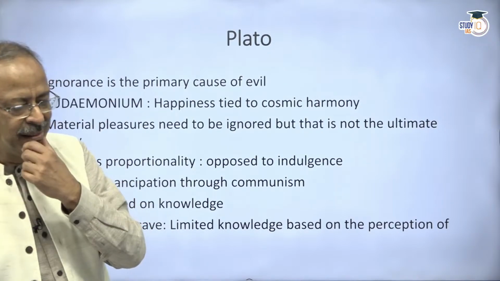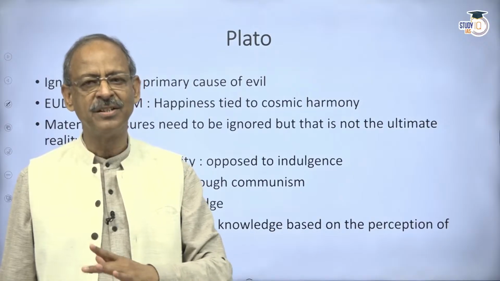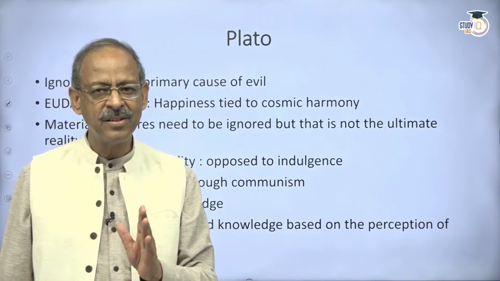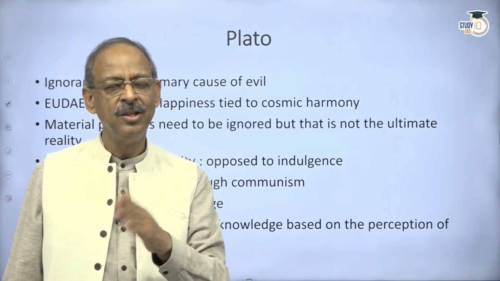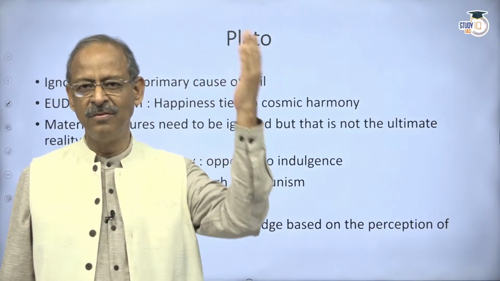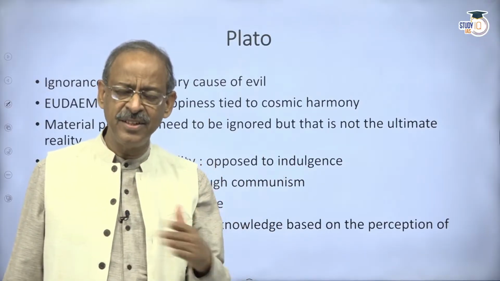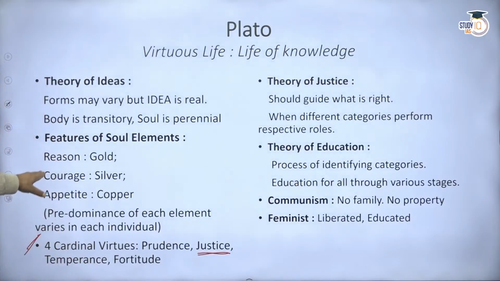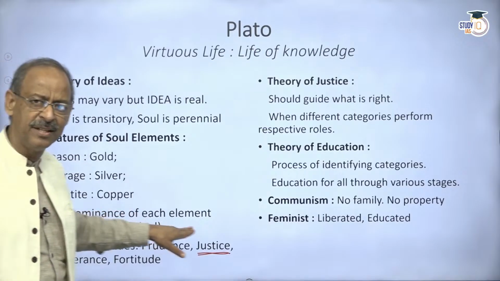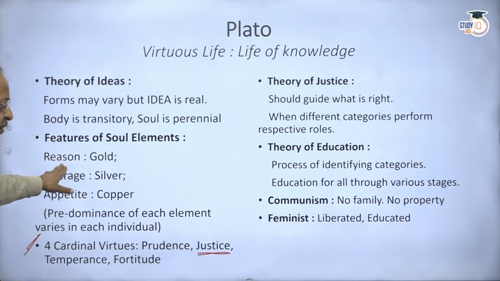You know, in some cases, as you would see later on in the case of Stoics and others, they say that unless you have a disconnect from physical pleasure, you will not reach the level of happiness that you're thinking of. Plato doesn't say that. Plato says that that's a necessity in a human being. And here also, even if you are a person of reason, you could still have an appetite. It's not that you are bereft of appetites, but the dominant feature would be reason.